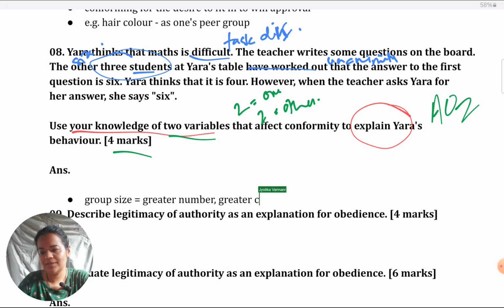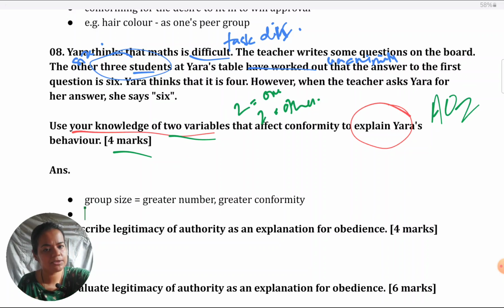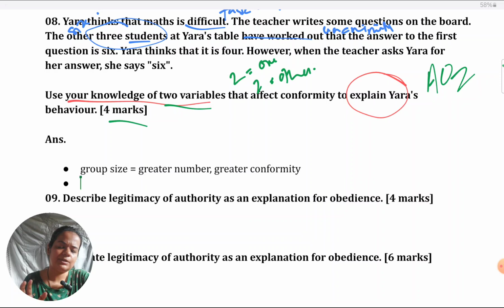So if you want, first you can explain like this. Alternatively, you can just name group size as one variable which is influencing Yara. Now, the key thing to score in an AO2 is to talk about Yara's situation. How is group size affecting her in particular? So think about it that way: how is it affecting Yara, so that you write in those terms.